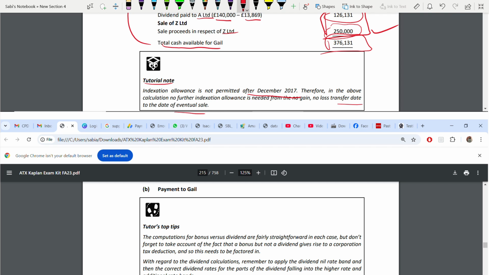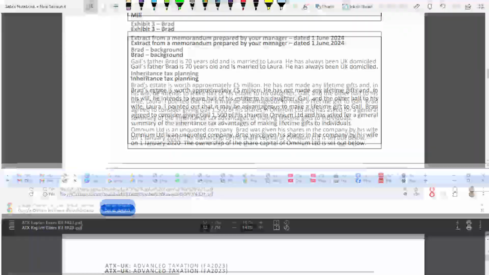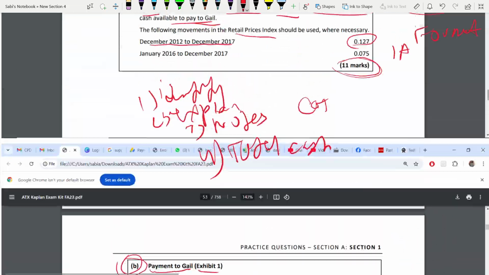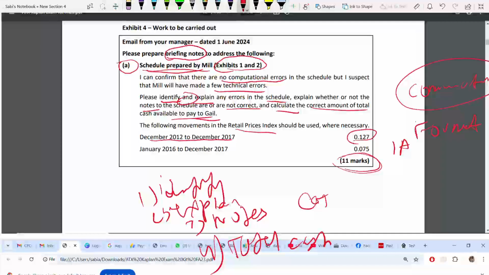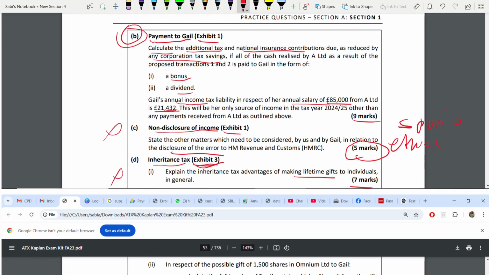Coming to part B. Part A is over. Part B is what? Go to the requirement. Payment to Gail. Whatever they have taken as topic, you also copy paste it. First one was schedule prepared by Mill. A is over. Now it is payment to Gail. Next one will be non-disclosure of income. Third one will be inheritance tax, like that. So payment to Gail, part B.